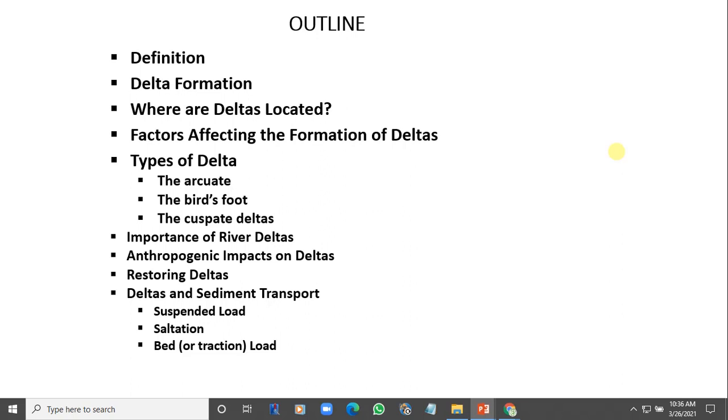Now let's talk about the anthropogenic impact on deltas. Just as in the last lecture, we said that coastal areas, and of course deltas are coastal areas, I hope you know that, attract a lot of people. People come for greener pastures, people come for tourism, commerce, and so on. And with that, it also has its own attendant impact, pressures from humans.